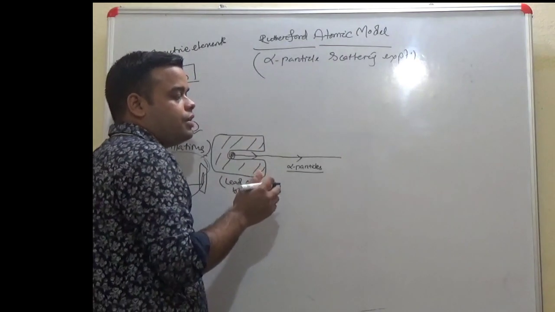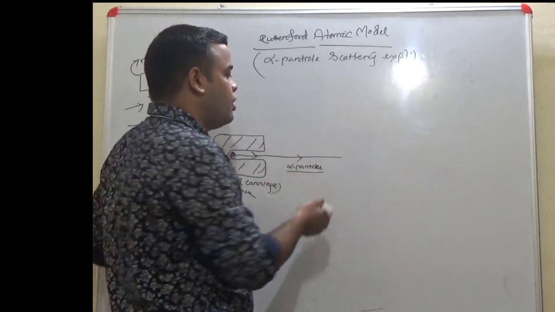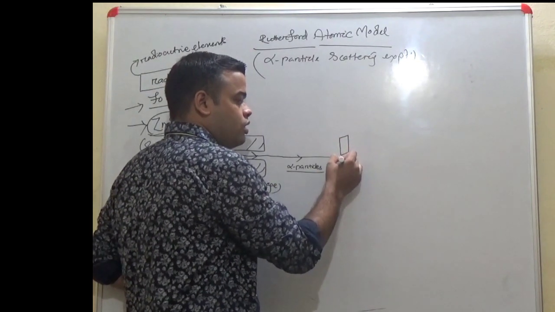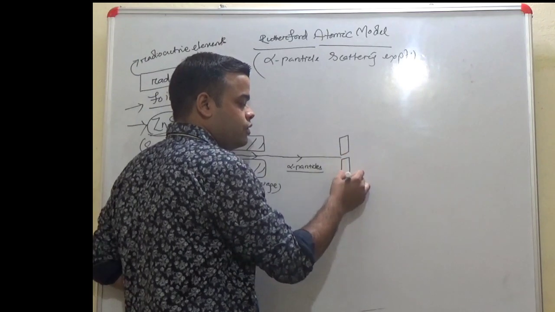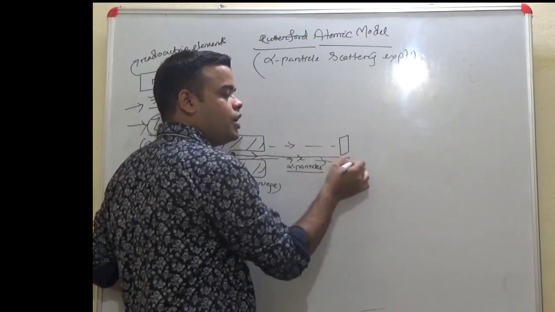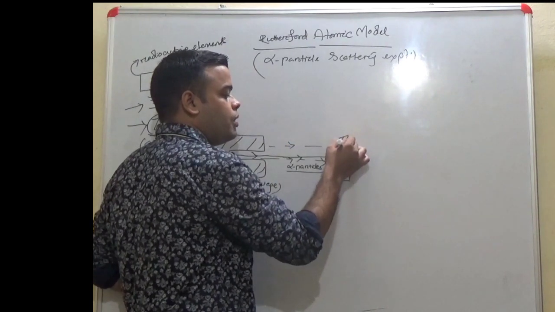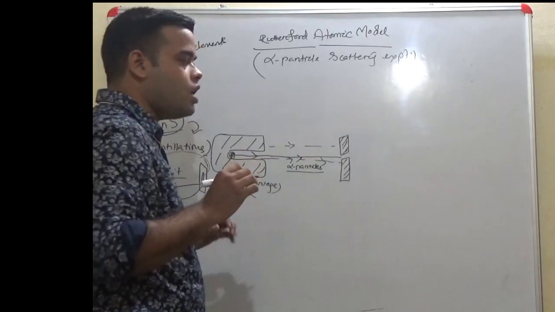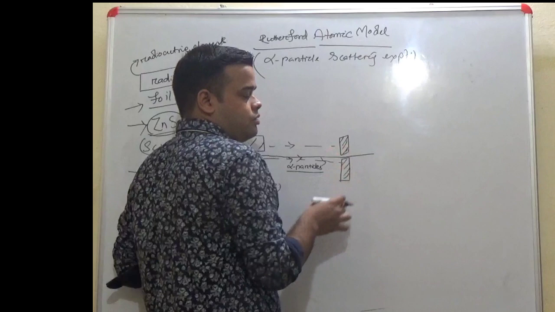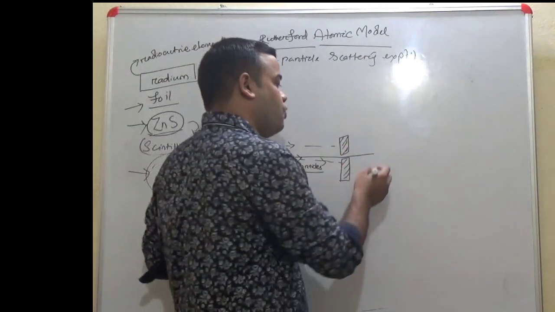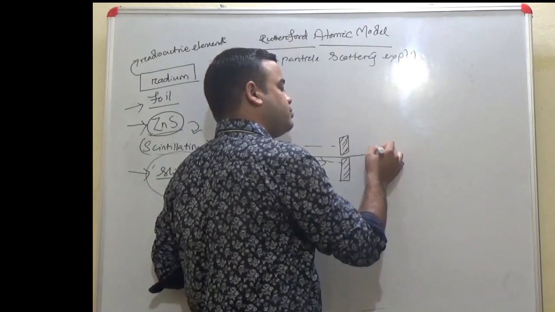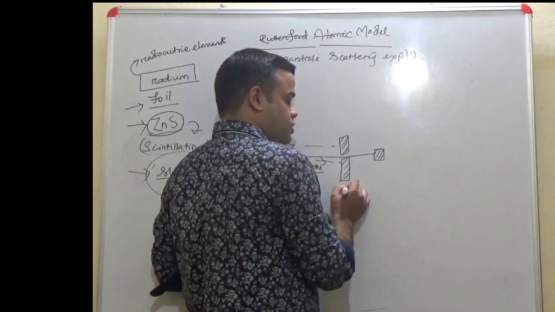So, in order to get a thin beam, he placed two slits, so that the other rays coming get obstructed by the solid opaque surface of the slit. Now, in the path he placed a gold foil. This is the slit.